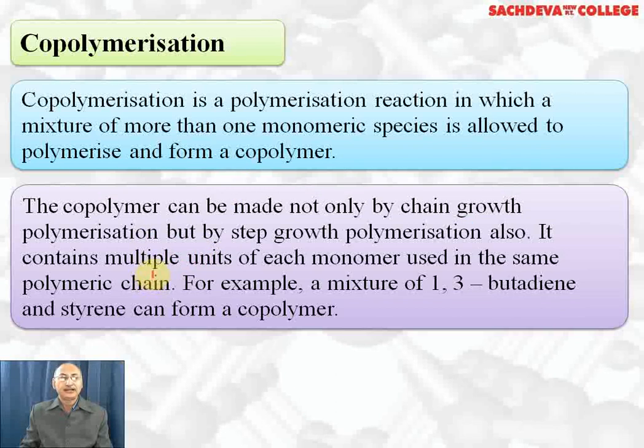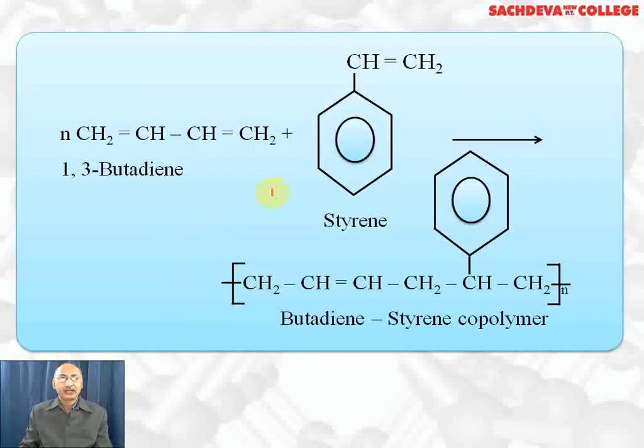For example, terylene is a copolymer of condensation polymers, whereas Buna-S is a copolymer of addition polymers. So it contains multiple units of each monomer used in the same polymeric chain. For example, a mixture of 1,3-butadiene and styrene can form an addition copolymer, which is popularly called Buna-S. This is the way Buna-S is prepared.